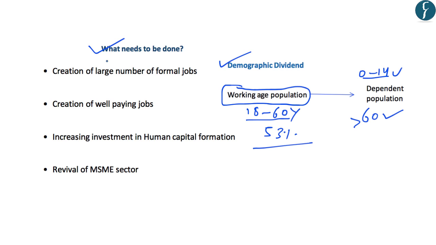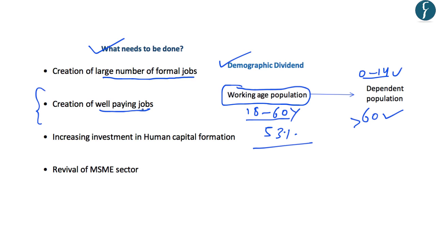So the need of the hour is creation of a large number of formal jobs. This is mainly because the education level in India is increasing and people are now seeking formal jobs and are moving out of the agricultural sector. And also, as more people are now enrolling in higher education, there is a need for creation of well-paying jobs.